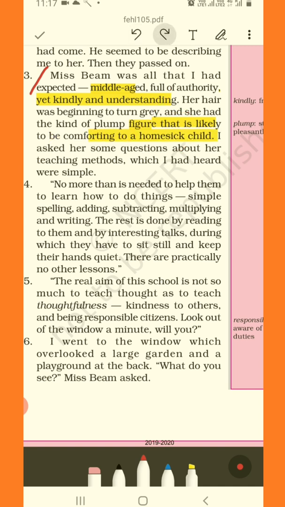Clear? I asked her some questions about her teaching method, which I had heard was simple. So the writer began asking her a few questions about her teaching method, which he had heard was simple. Okay. So now let's continue reading 4. Here we are.